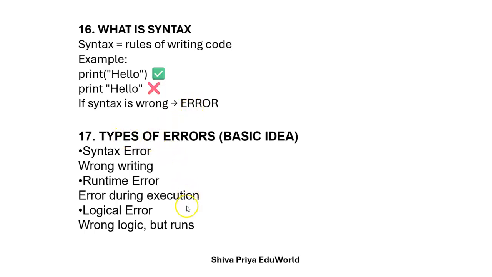The types of errors we have: syntax error, runtime error and logical error. Syntax means wrong writing. If I write anything wrong here, that is a syntax error. And runtime error means error during execution of that program, that is runtime. And logical means wrong logic. If you write anything wrong in the logic, that is a logical error, but it will run. Clear? That is logical error.